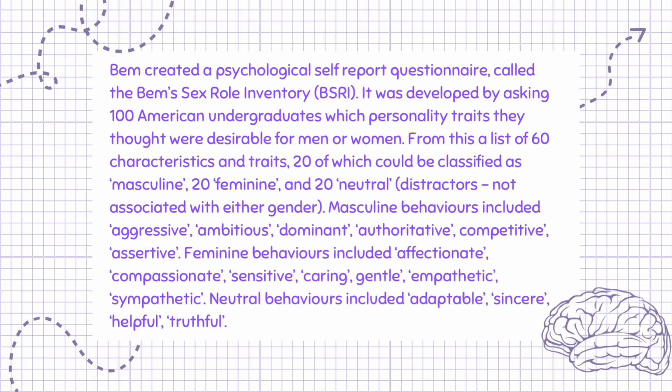Masculine behaviors included aggressive, ambitious, dominant, authoritative, competitive, assertive. Feminine behaviors included affectionate, compassionate, sensitive, caring, gentle, empathetic, sympathetic. Neutral behaviors included adaptable, sincere, helpful, truthful.